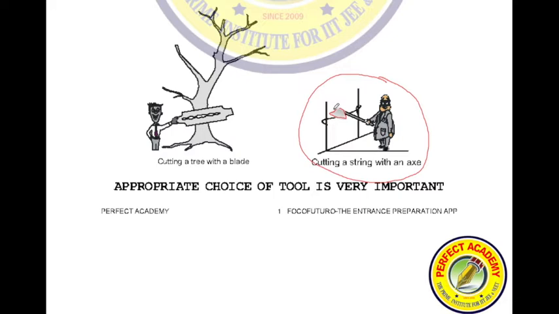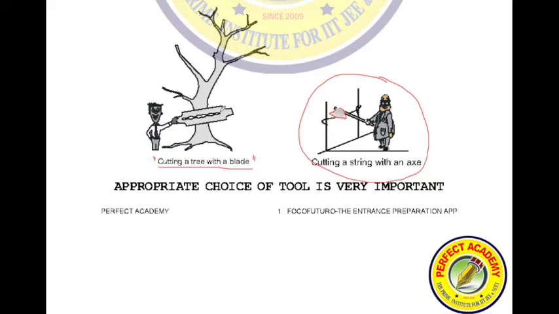If you have any thread in your house, will you use a blade to cut that thread or will you use a big knife? You will be using a blade. Similarly, if you want to chop or cut a tree, will you use an axe or will you use a blade?